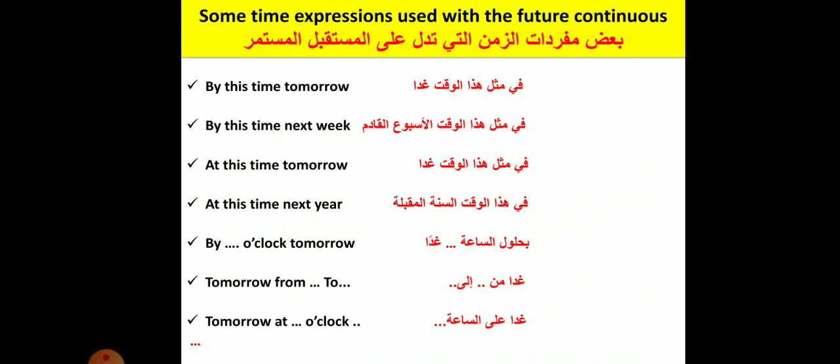So here are some time expressions used with the future continuous. By this time tomorrow, by this time next week, at this time tomorrow, at this time next year, by o'clock tomorrow. Here we add the time we want. Tomorrow from 2, tomorrow at o'clock. So here we add the time, etc.